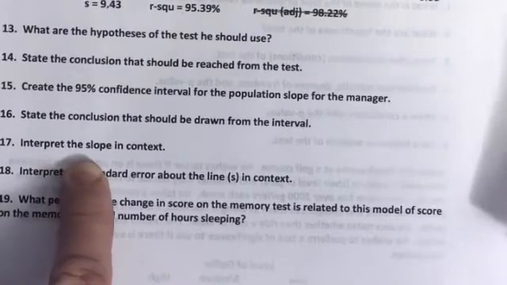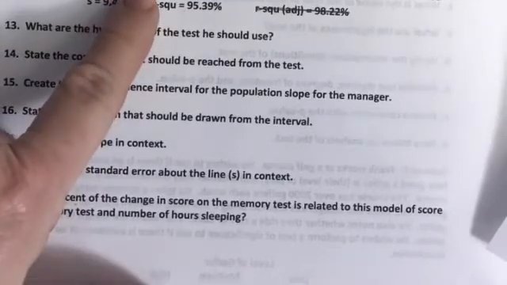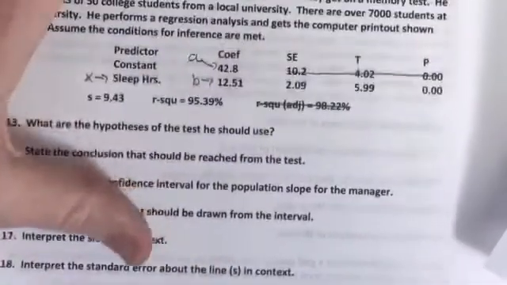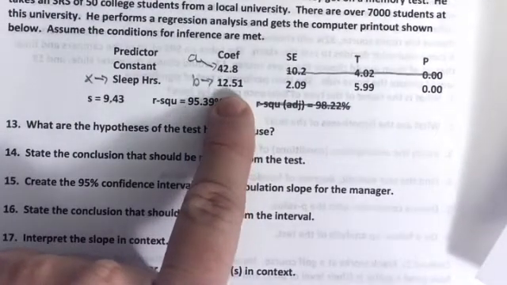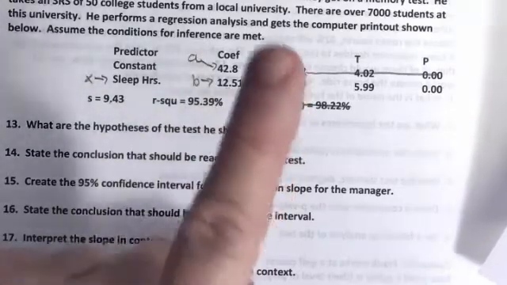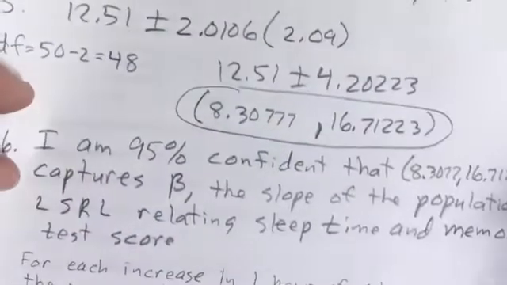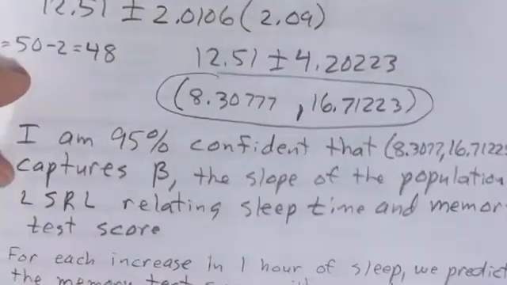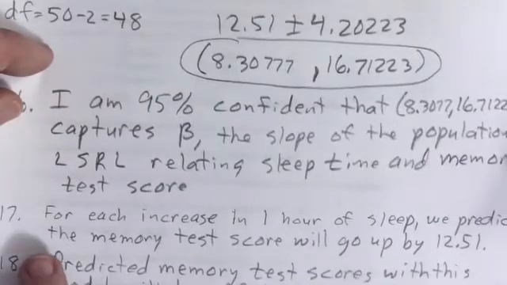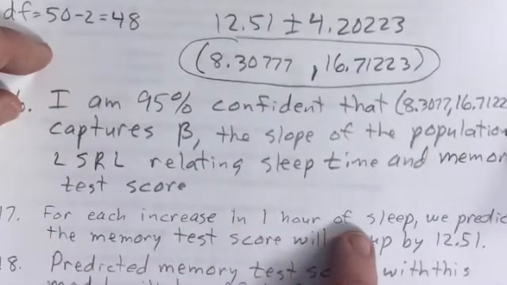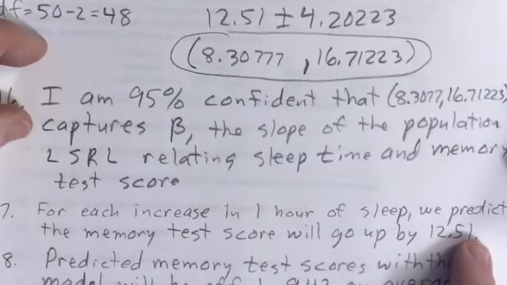All right, number 17, interpret the slope. The slope is the change in Y that we're expecting if X goes up by 1. So if we add one more sleep hour, we're expecting the test score to go up by 12.51. That's what the slope is. The way we interpret the slope: if X goes up by 1, this is what we're predicting is going to happen to Y. And it's positive, so we're going to say it's going to go up. So for number 17, we would say for each increase of 1 hour of sleep, we predict the memory test score will go up by 12.51. And if it was negative, we would say it would go down.